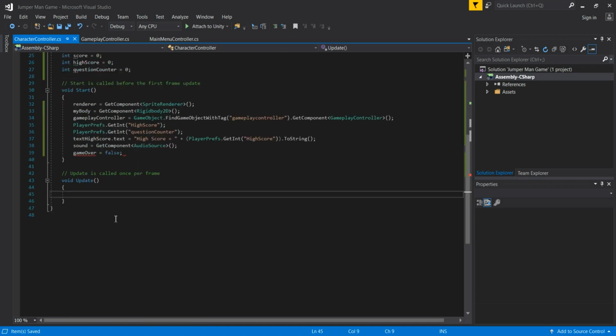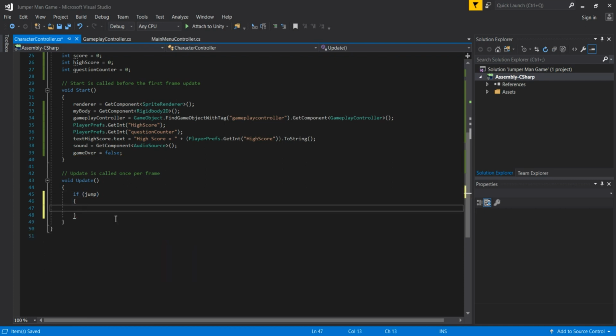And now we are going to the Update method. In the Update method we are going to check in an if statement if we jump. So if this variable is true, so there is a jump, we are going to pass that when we click the left mouse button, we are going to jump with our player. So we simply open one new if statement and check if we click, so Input.GetMouseButtonDown, and in the parentheses 0, that means if we click the left mouse button. If we pass here for example 1, that will mean that we want to click the right mouse button. So 0 is for the left mouse button and 1 is for the right mouse button.